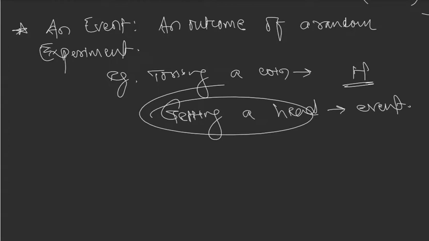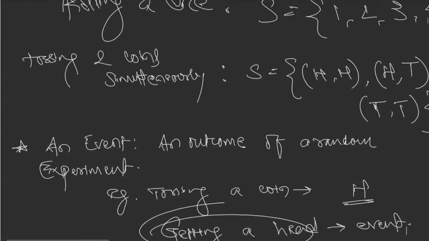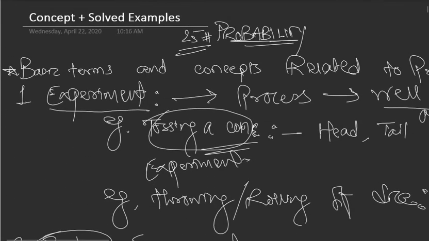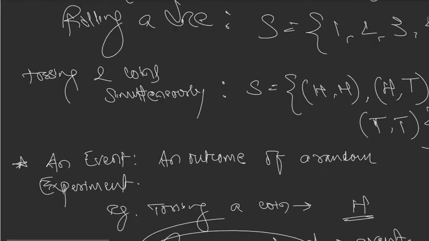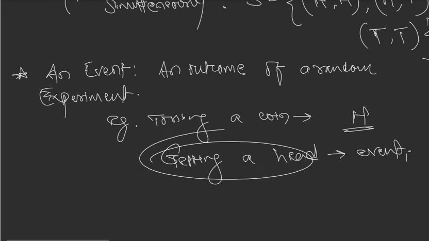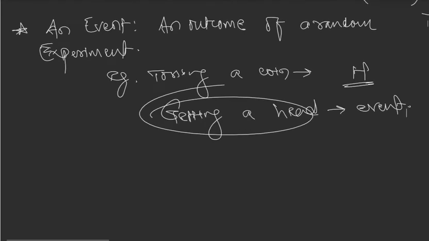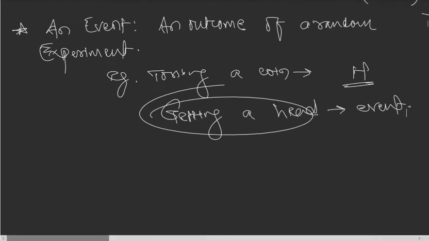So event is outcome of a random experiment, or event is something that happens, right? Okay, so these are all the important terms related with probability. Experiment, random experiment, sample space, equally likely outcomes, event, right? So we have studied each of them in, I think, respectable details.